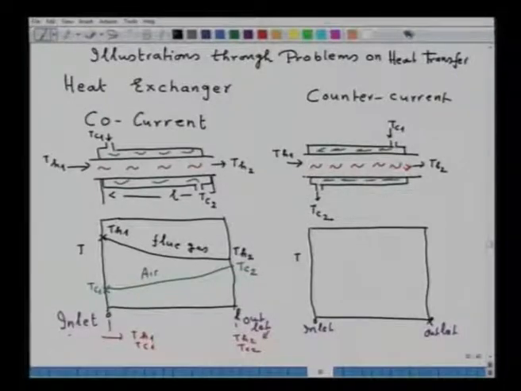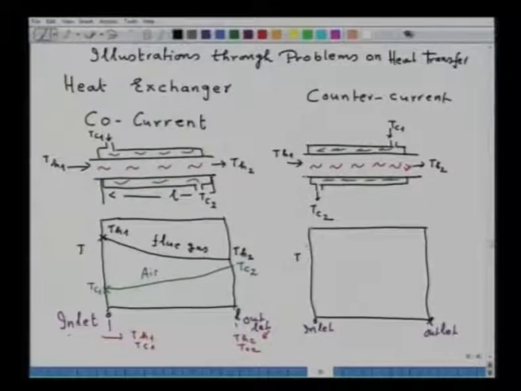Now, let us see how for a counter current this looks. So, in a counter current, say we have here, no doubt, this is the TH1 and this is the variation of flue gas, TH2, this is that of the flue gas.